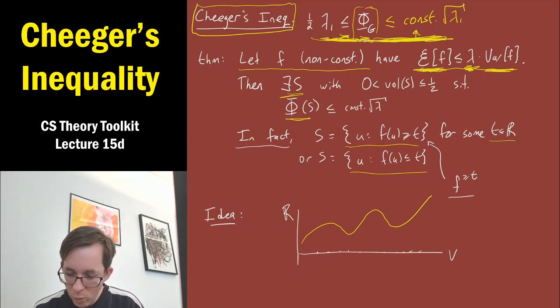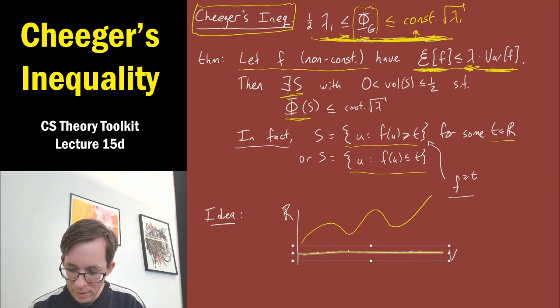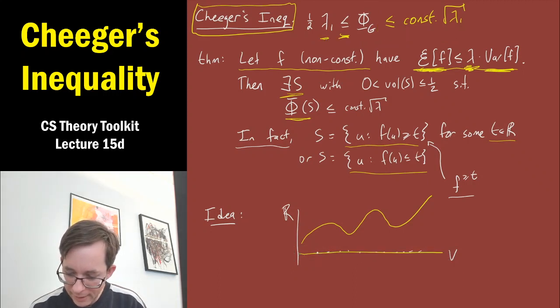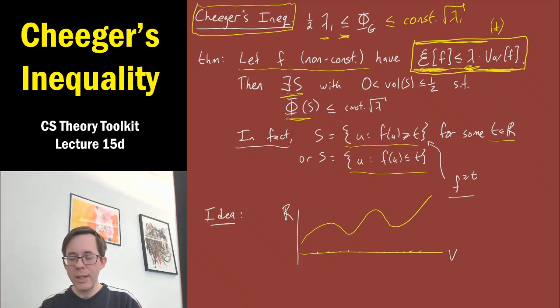And now remember, how does Cheeger's inequality work? You imagine that the input to the theorem is a function f, which has a good ratio between its quadratic form and its variance. Let me write dagger for this inequality, and you should think of the input to Cheeger's theorem as this function f, which satisfies the dagger inequality in this box for a good small value of lambda.